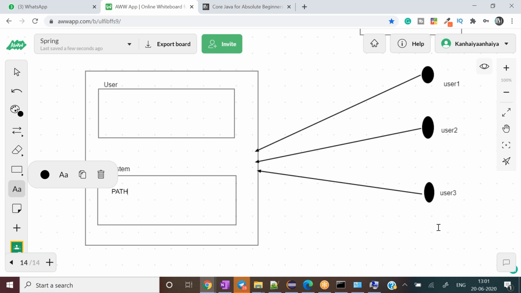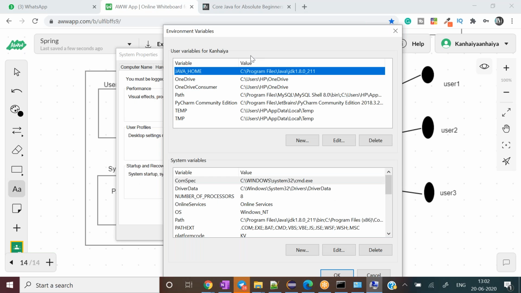But whenever we set something at the user level, then that will be set for that specific user only. So sometimes we are more interested in setting something at the user level only, and at other times maybe we are more interested in setting something at the system level only. But we must know this small concept, the difference between these two variables. If I'm setting something here and something here, what is the difference?